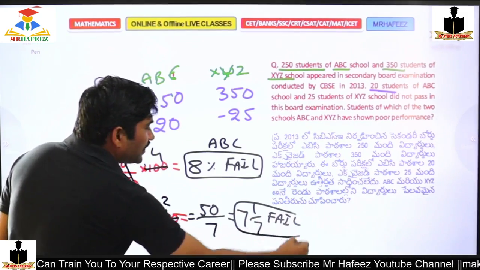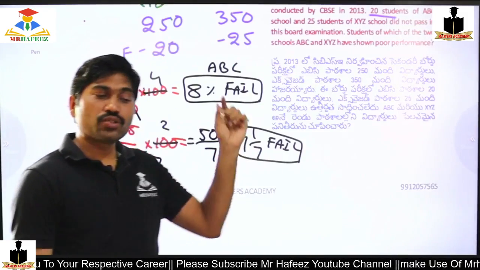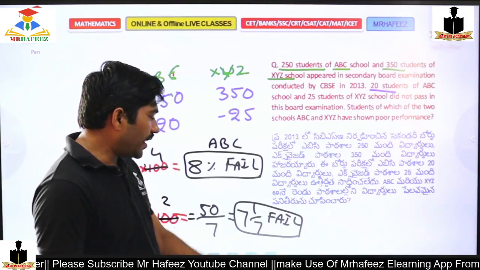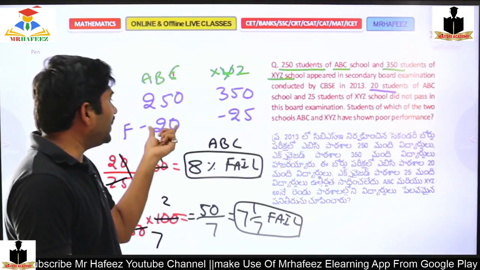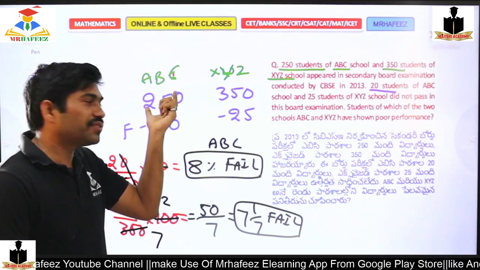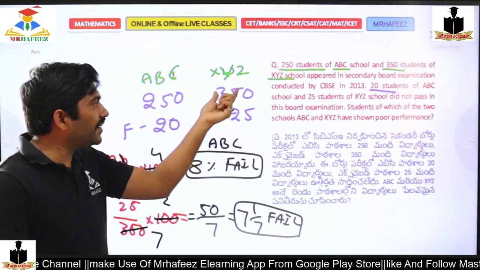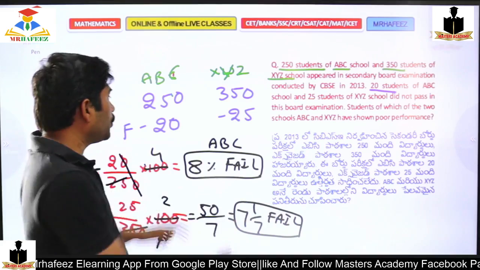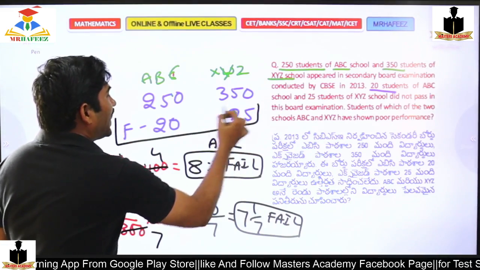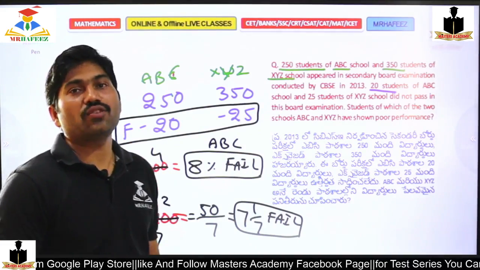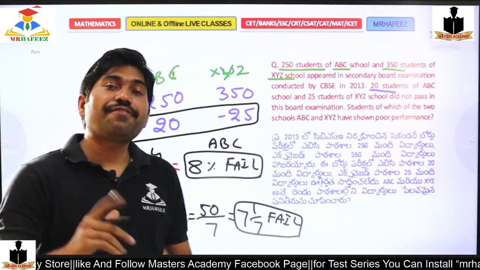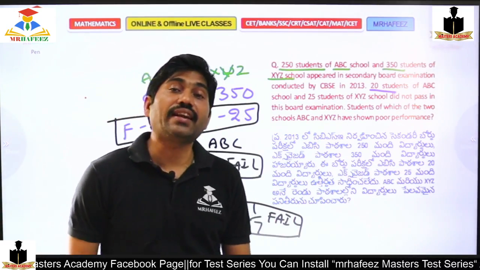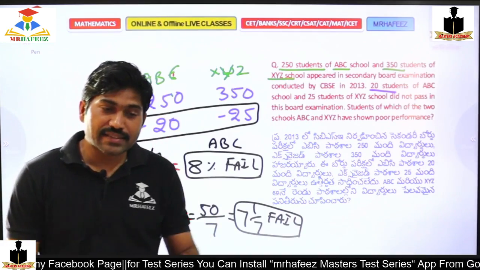If you check, the number is 25, but the percentage is very less. Why is it very less? Because 20 here is calculated upon 250, and 25 here is calculated upon 350. That is the reason the percentages are different. They can bluff you based on the numbers 20 and 25, but you should depend on the percentage to calculate this. If it is clear, type CLR in the comment box.